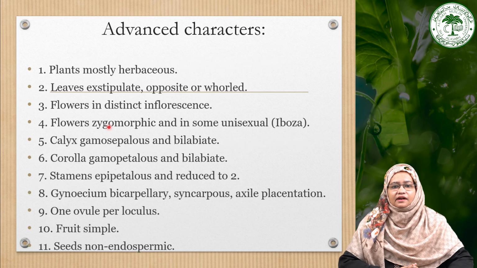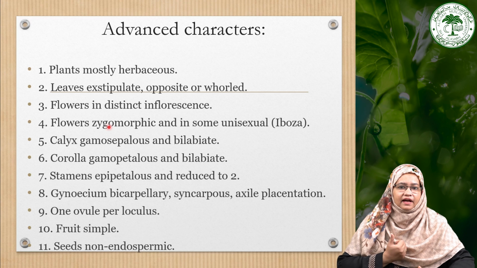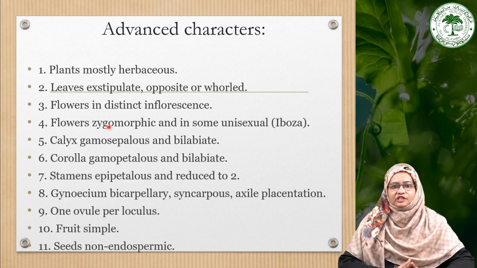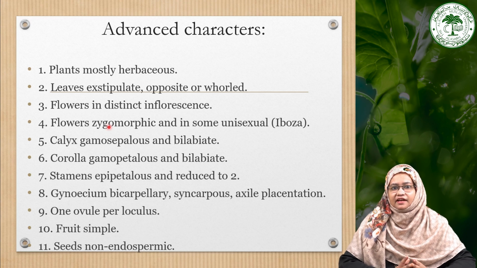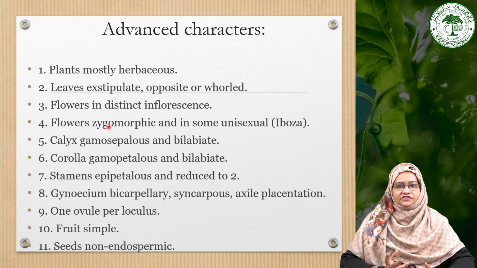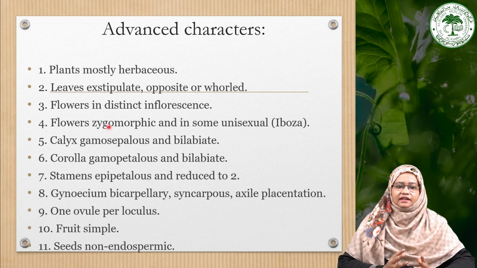But if we see the advanced characters, there is quite a large list of advanced characters present in this family. Most of the plants are herbaceous in nature, as we have seen in Mentha and lavender. The leaves are generally exstipulate and have opposite or whorled arrangement. The flowers have a distinct inflorescence which is termed verticillaster. This is quite characteristic in this family, and the flowers are zygomorphic, and in some it is also unisexual, like in the case of Iboza.